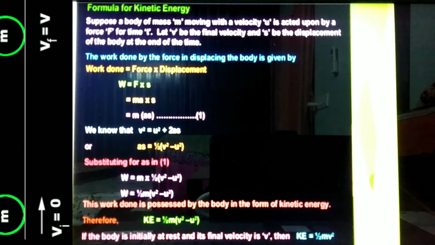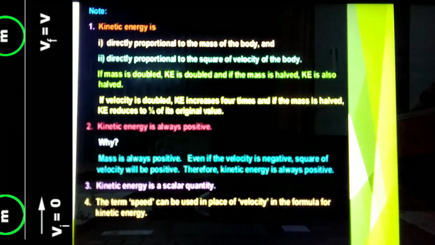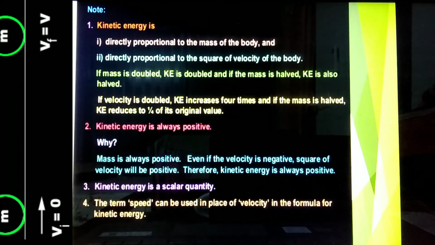This work done is possessed by the body in the form of kinetic energy. Therefore, KE equals half m into v square minus u square. If the body is initially at rest and its final velocity is v, then KE equals half mv square. Note, kinetic energy is directly proportional to the mass of the body and is directly proportional to the square of the velocity of the body.